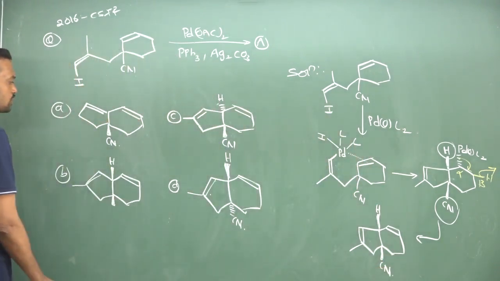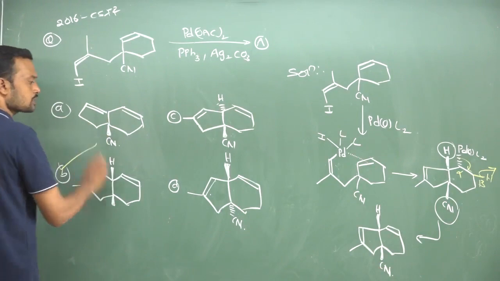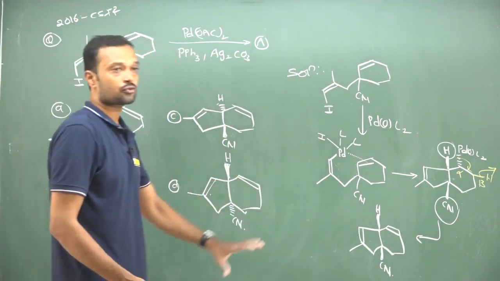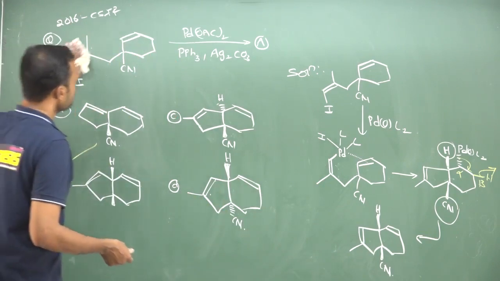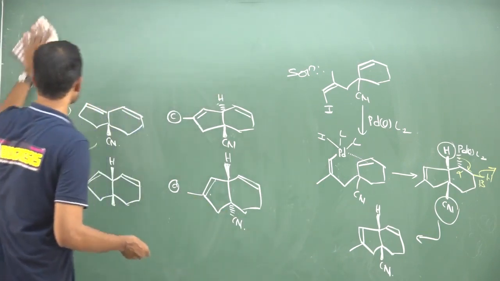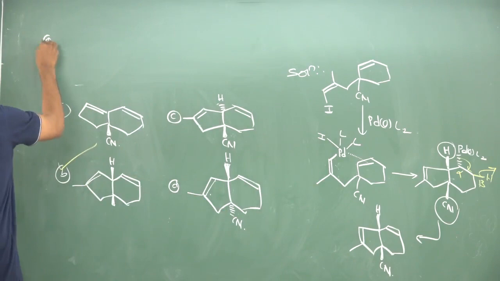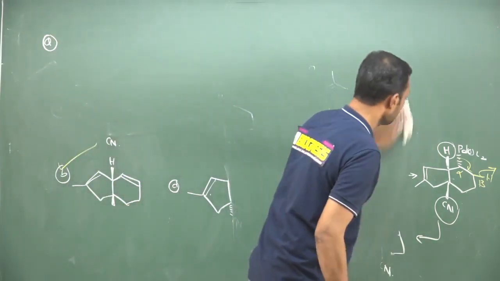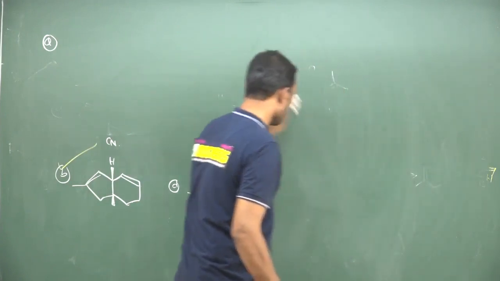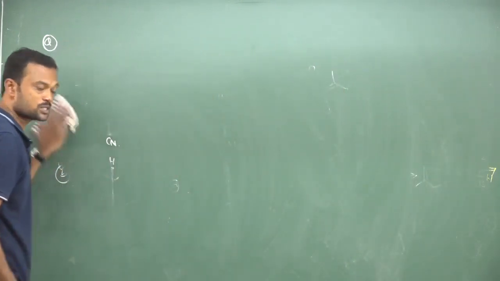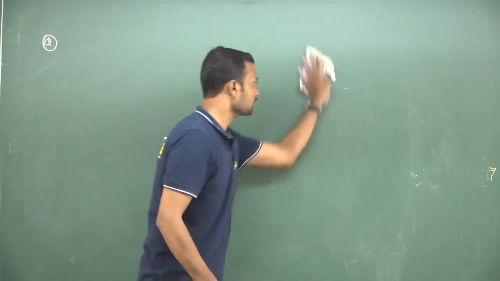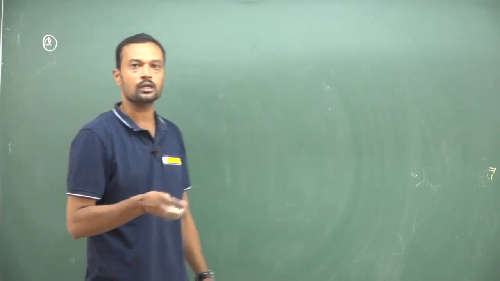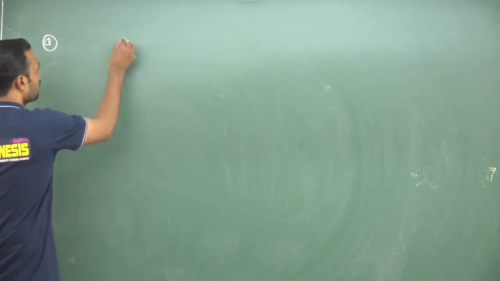Most important question which is regularly asked in the CSIR examination, intramolecular Heck reaction. A similar kind of question was also asked in the CSIR examination in 2017. Same kind of question, but they asked for 4 marks. 4 marks approximately interrelated to this particular area, that is the intramolecular Heck, a very miscellaneous reaction. Try to predict the answer. They ask like this: identify intermediate A and product B in the following reaction. It is a complete Heck reaction.